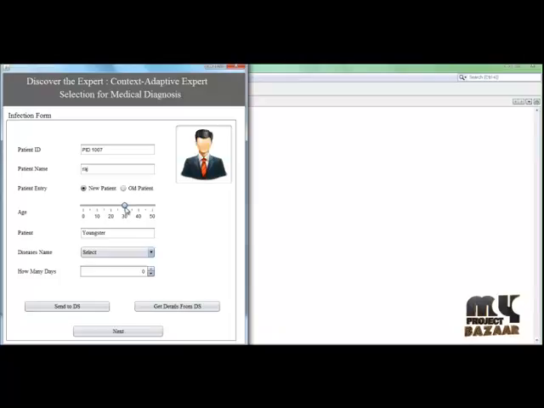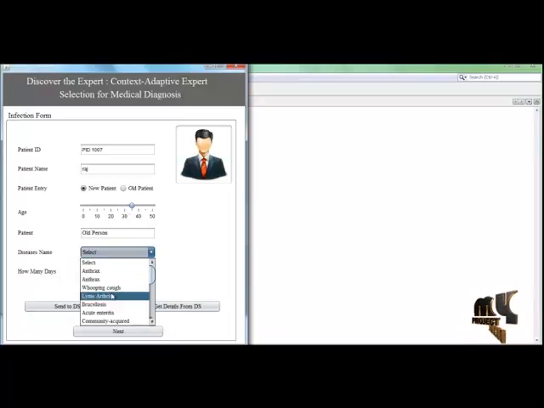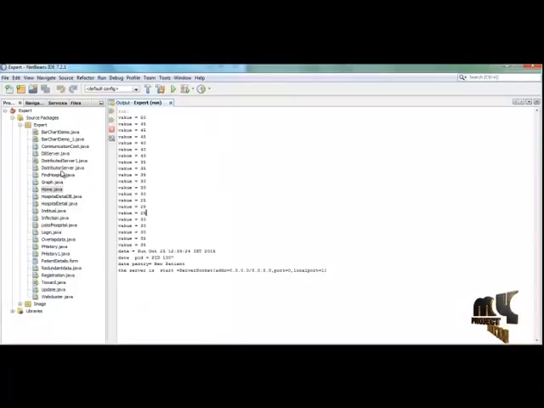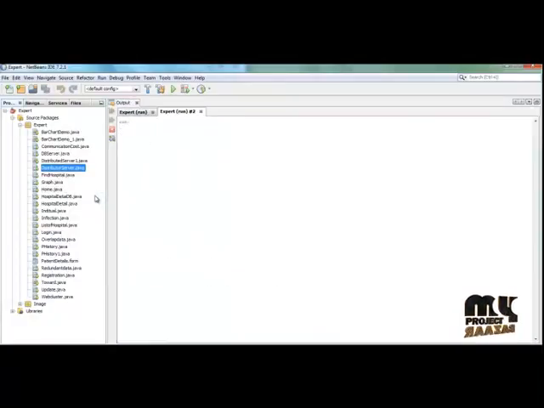So I am also a new patient. So my age, and then having some disease. Home ID is 6 days. So send to the DS. Send to the DS server, and then start the distributed server, and then right click and run the file.